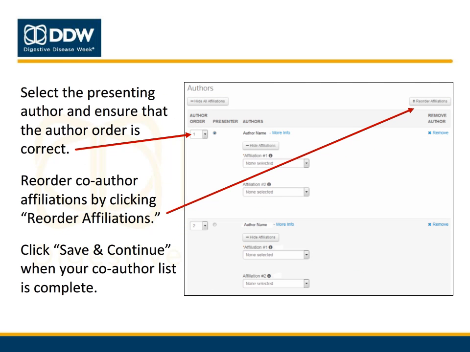After you've added all of your co-authors, select the presenting author by clicking on the radio dial button next to the presenting author's name. Only one author may be listed as the presenting author. If you need to reorder the author list, use the drop-down menus to select the correct author order and then click Update Author Order. You may also reorder the author affiliations by clicking on the Reorder Affiliations button in the top right corner of the page. After you've listed all co-authors in the correct order, click Save and Continue.